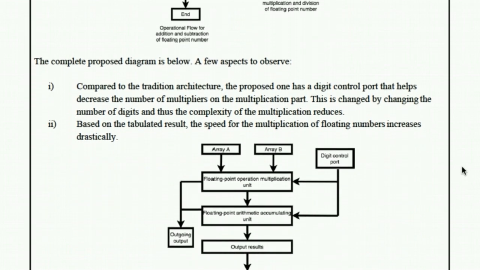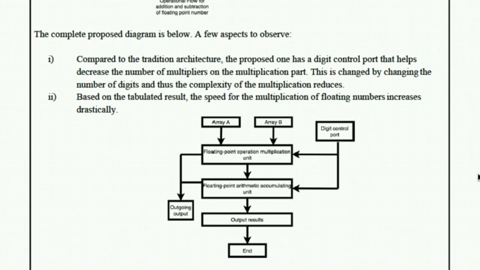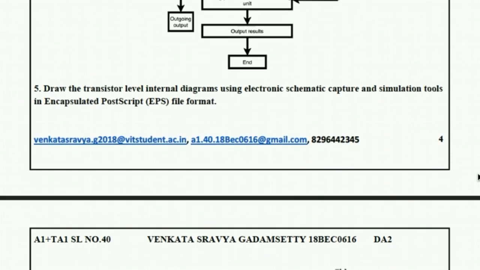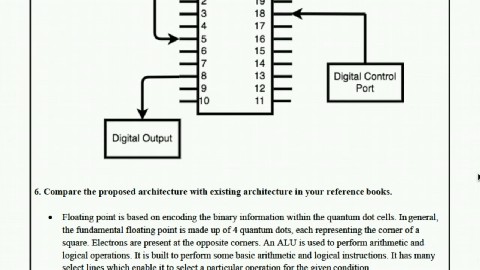In the proposed architecture, an additional part known as the digit control port was used. What this digit control port does is decrease the number of multipliers required for the multiplication, thus increasing the speed. All these diagrams I made using a software called draw.io, which I will illustrate at the end of the video. So this is the transistor level diagram.